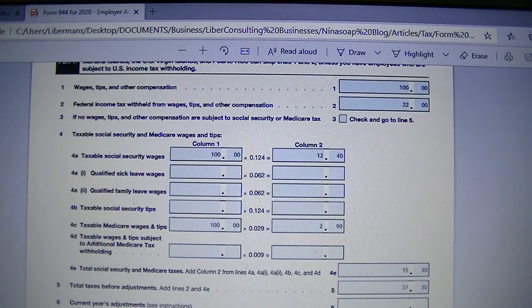For the taxable wages, tips subject to additional Medicare tax withholding, we didn't pay anything over $200,000, so we'll just leave that part blank. When you don't have any dollar amount to put on a line, you leave it blank, with the exception of line 9.